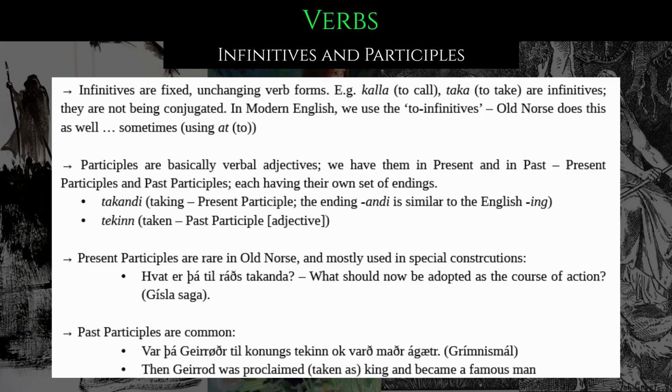Then the participles, those are basically verbal adjectives. Those are adjectives derived from verbs, to be more precise. And here we have them in present, present participle, and past, past participle, and each having their own set of endings. For example, takandi, meaning taking. This is the present participle, and the ending andi is similar to the English ing. Then we have tekinn, which means taken, and that is a past participle.